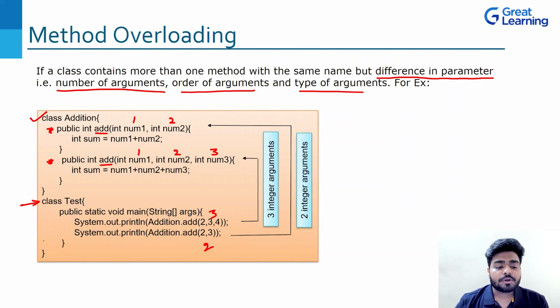Now, if you talk about the second line, System.out.println Addition.add 2, 3, that has only two arguments. So it is directly going to my first method, which has the two parameters, right? So it means that for however many arguments you give, it will check whether you have defined a method with that number of parameters.